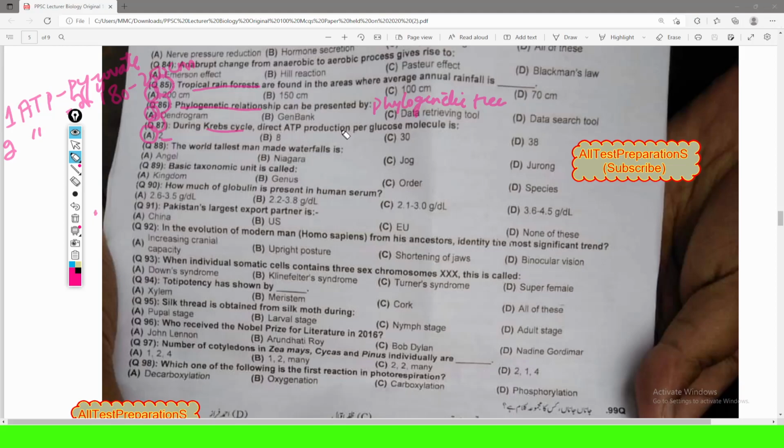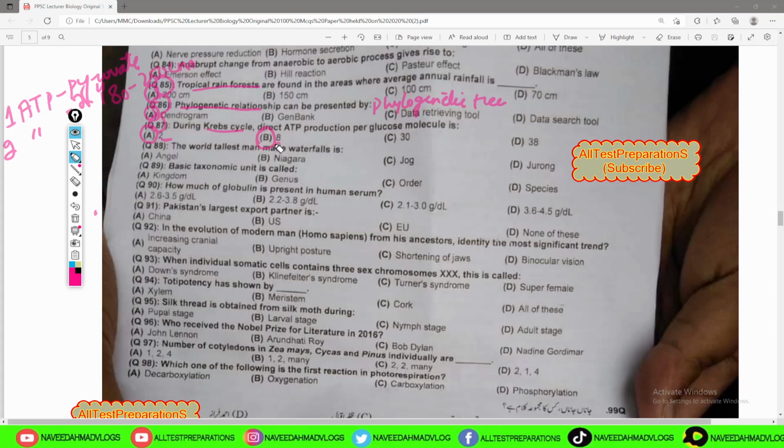While direct ATP production during the whole respiration is 8 ATP molecules. These are 8 during the whole respiration, during the whole steps: glycolysis, Krebs cycle and electron transport chain. Direct ATP formation is 8 ATP molecules.